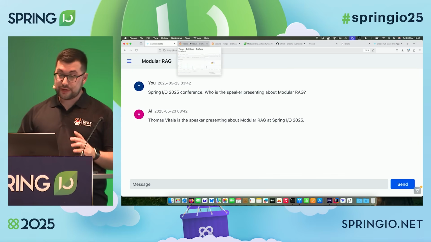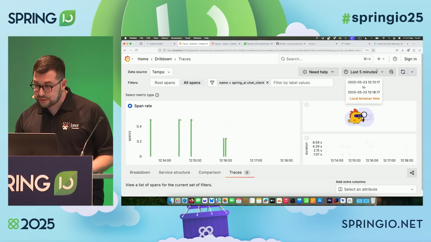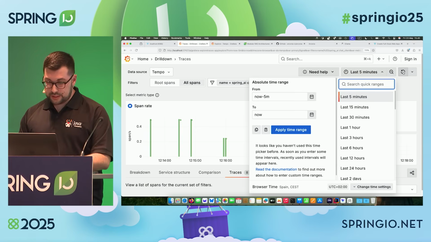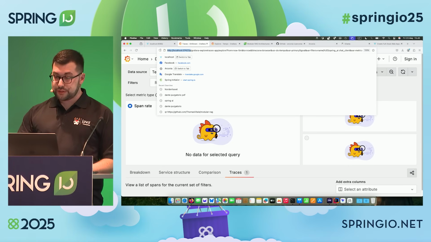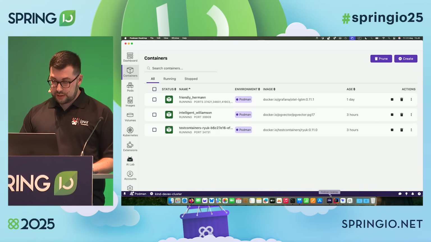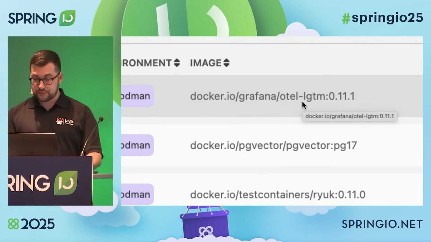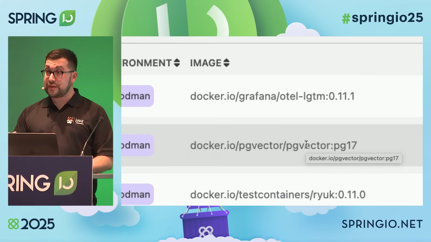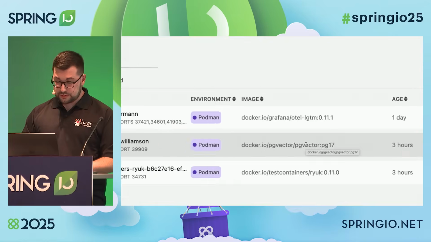That's why I mentioned observability is really important. Let's look under the hood and see what's happening. I have here Grafana. This is running locally. Whenever I start my application, I get a bunch of containers. I have this Grafana container up here with OpenTelemetry support. I have a PostgreSQL database with the PG vector extension. We'll see in a minute how that's used.